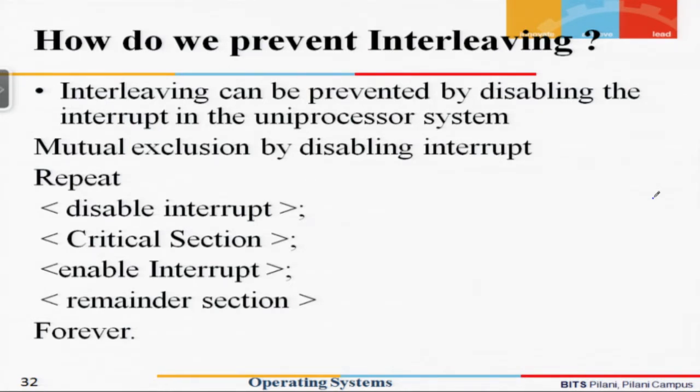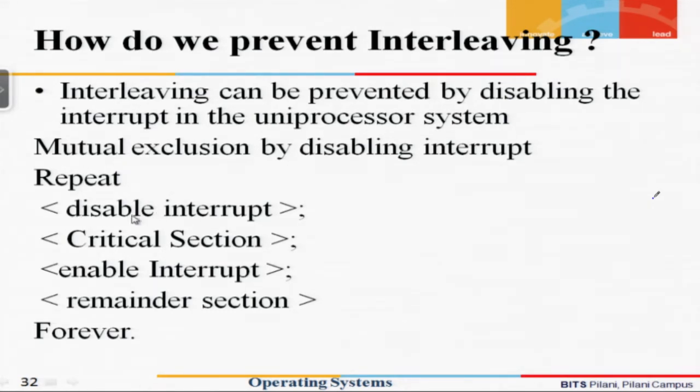Any microprocessor would have instructions which can disable the interrupt, or instructions which will enable the interrupt. So here is a very simple case: if a critical section is to be performed in a mutually exclusive manner, we can disable the interrupts. Once the interrupt is disabled, when the process starts executing, it cannot be interrupted.